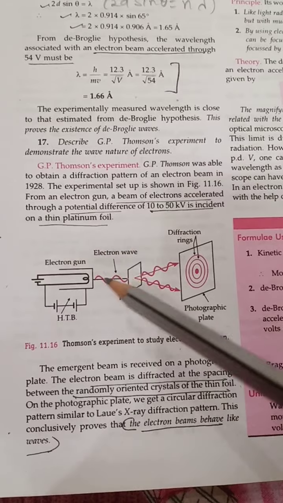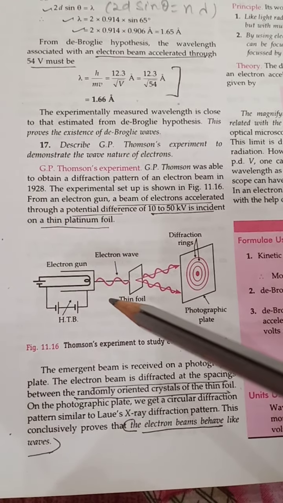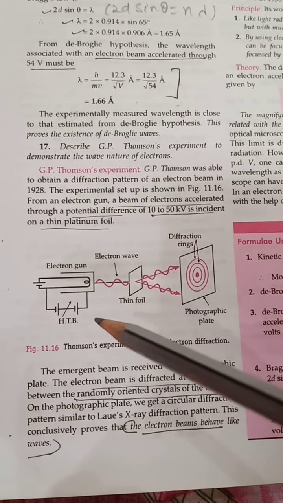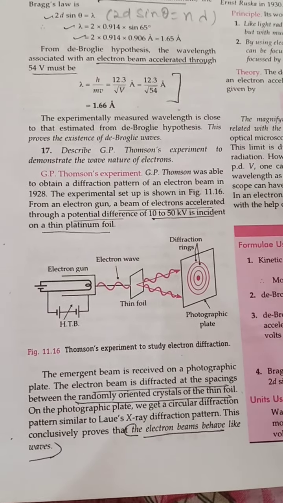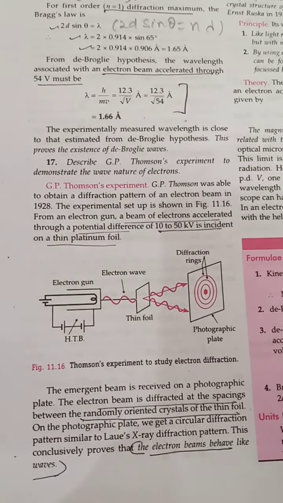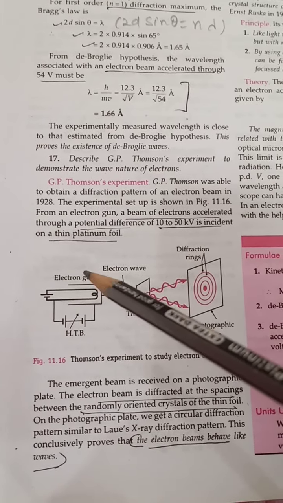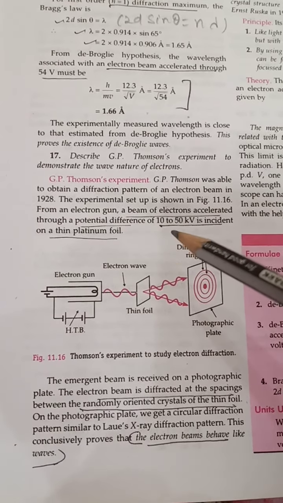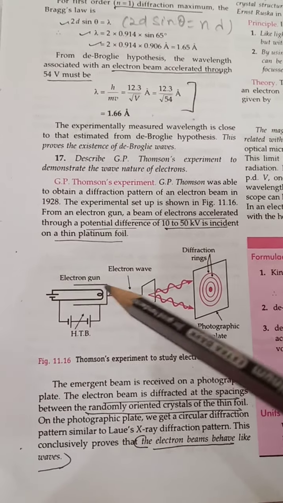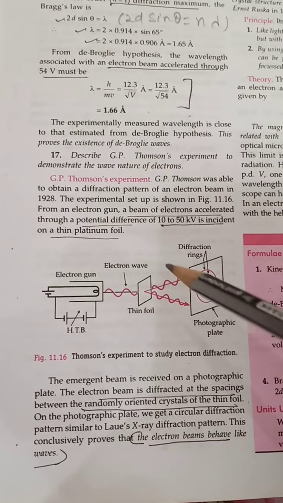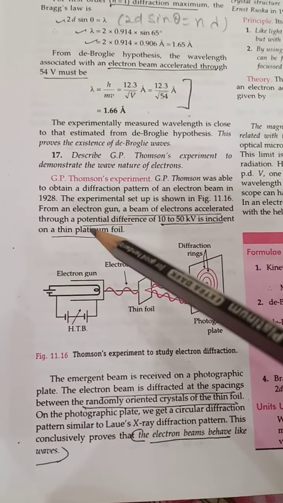The electron gun is set up with a high tension battery, and the beam of electrons is accelerated through a potential of 10 to 50 kV. These accelerated electrons are incident on this thin foil, which is made of platinum.